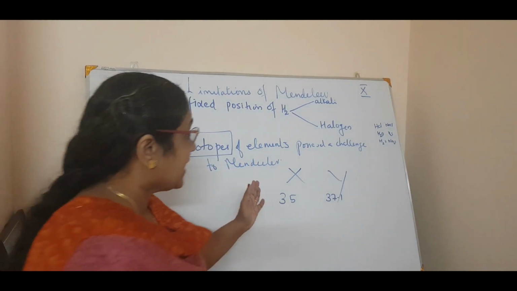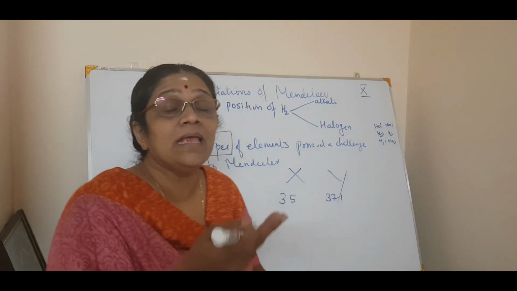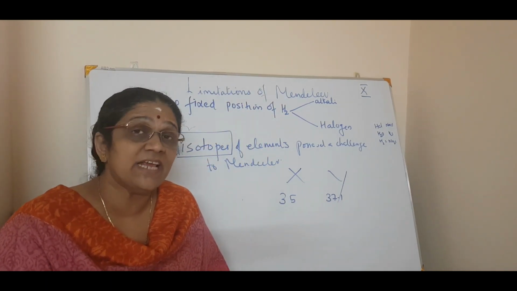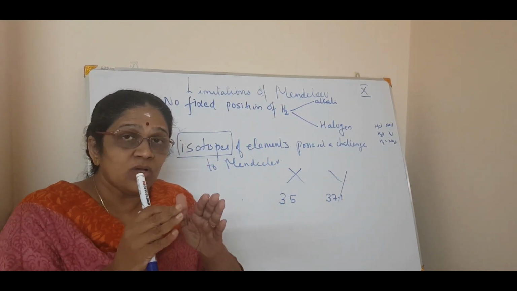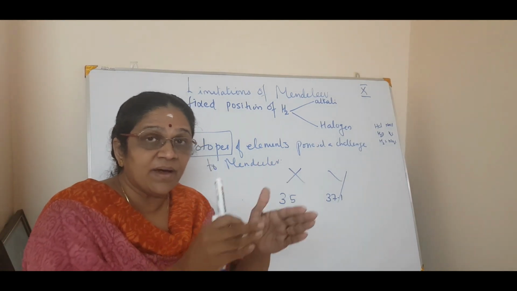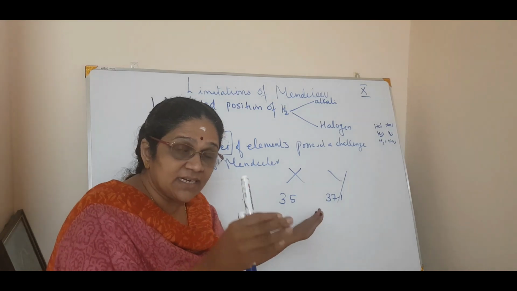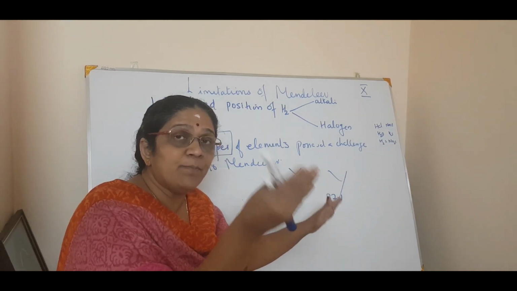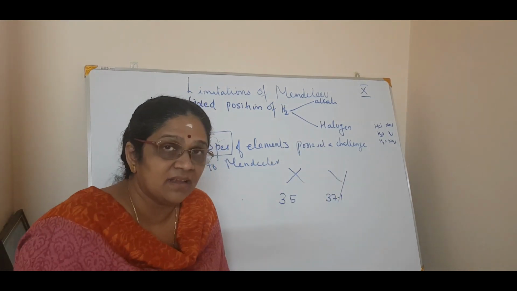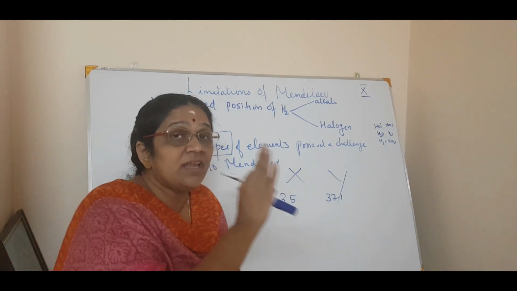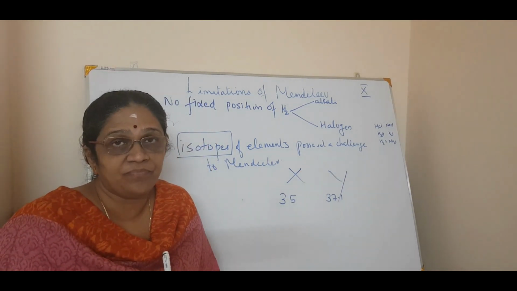So there is no gradation in the increasing of atomic mass. Gradation means there is no specific number. For example, 35, after 35 it is 37, then plus 2 is 39, then plus 2 is 41. It is not like that.